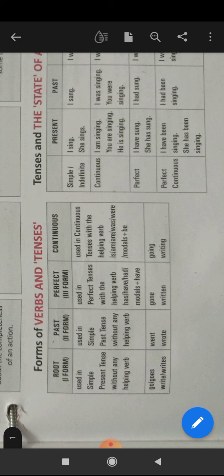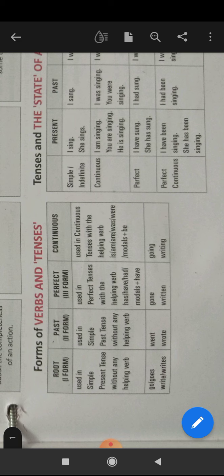It is used in perfect tenses: present perfect tense, past perfect tense, and future perfect tense. But here there is one thing to remember: we never use perfect form of the verb, means third form of the verb, without a helping verb.